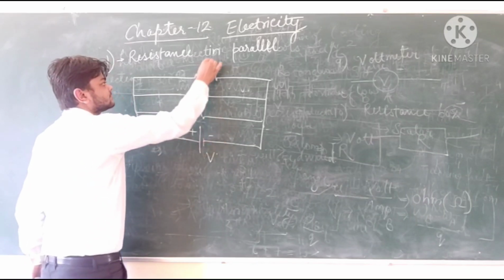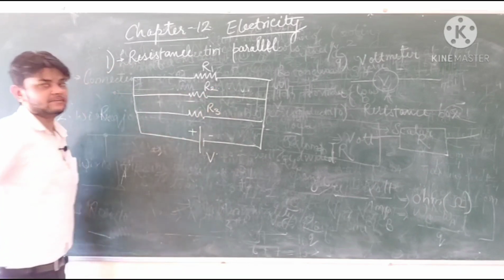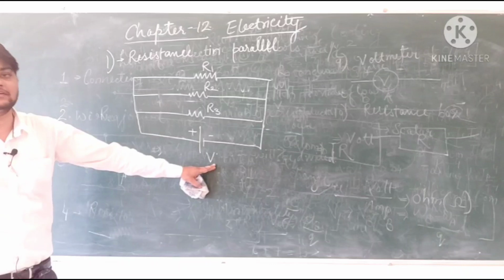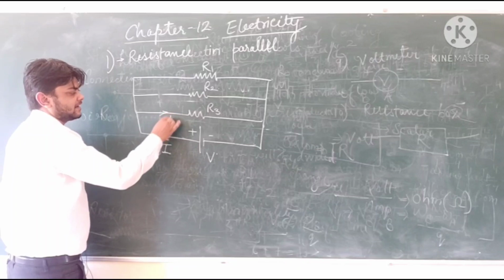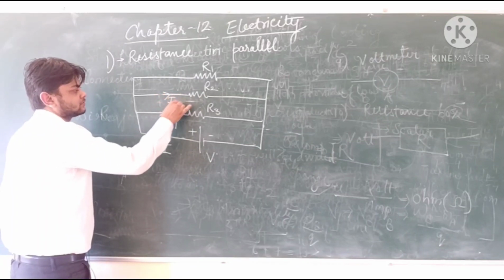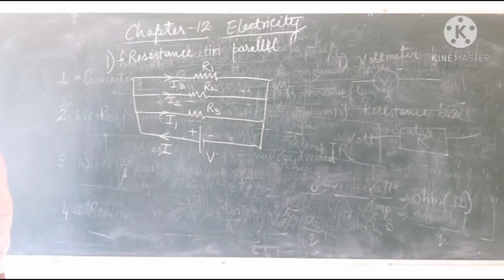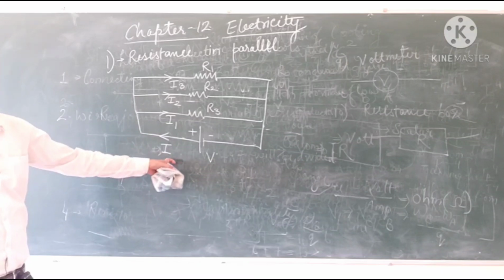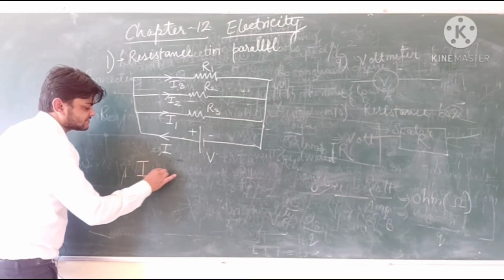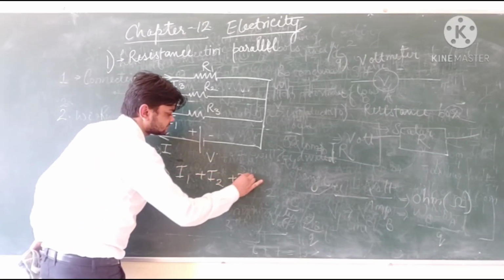As I said earlier, the opposite process will happen, that is, current will remain divided and potential will remain same. Therefore, the total current, if I is flowing, here I1 will go, here I2 will go, here I3 will go. The current across each resistor will be different. If it is different, then according to law of conservation of charge or current, the total current in the circuit will be equal to sum of individual currents.